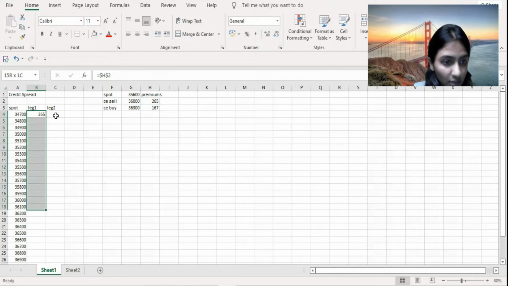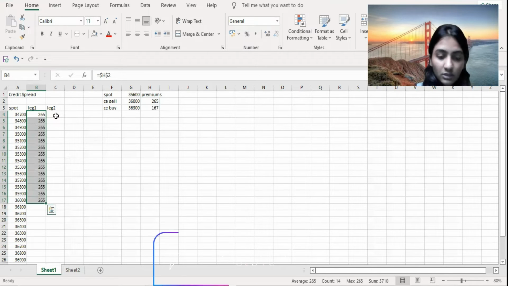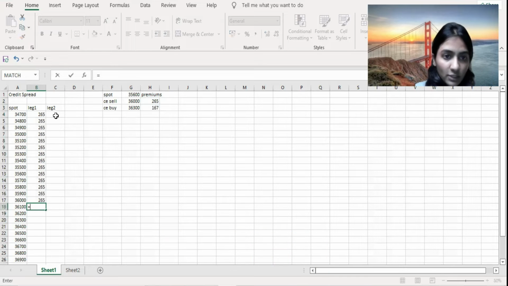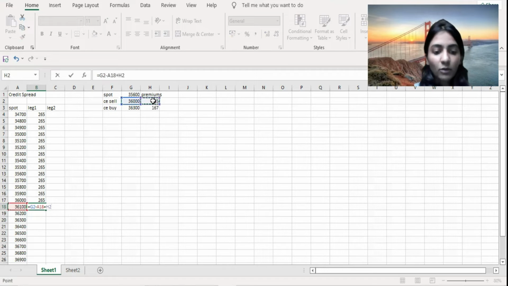So till 36,000, we would be incurring profits, and your losses would be the amount of the spot rate minus the strike price plus the premium, because the premium is the amount that you have already got in your account and nobody can take this from you.